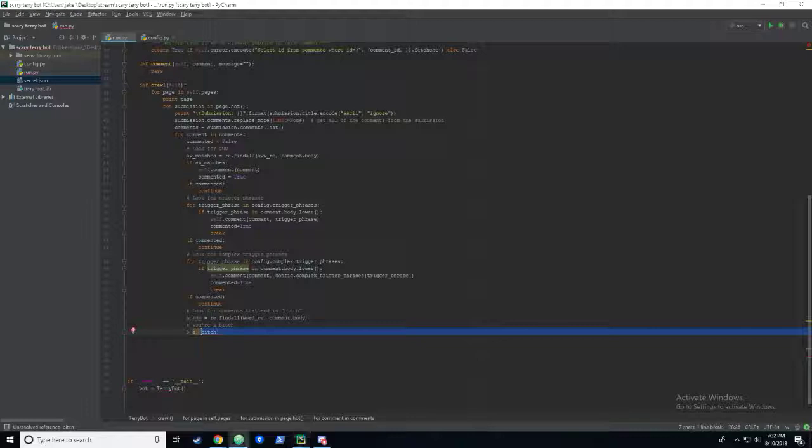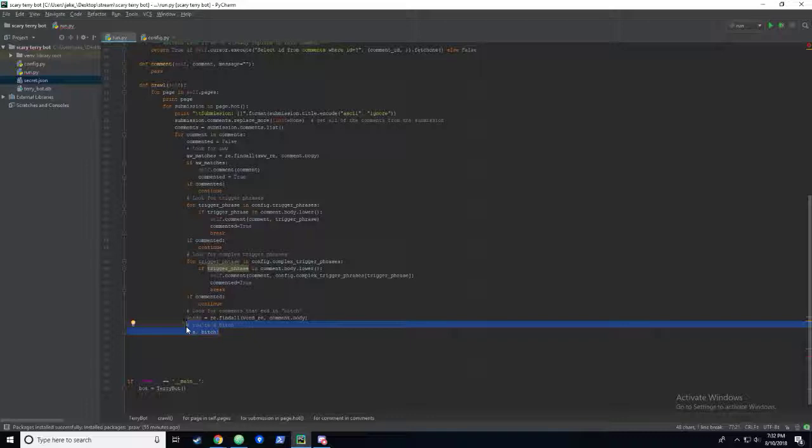Okay, so what we're going to do is look for the words, and let's just grab like the last 2 words from the comment, which, you know, you could do like this, equals words, length of words minus 2, length of words. But what if the comment, which is like a slice of the last 2 things, what if the comment is just the word bitch? Then this wouldn't work.